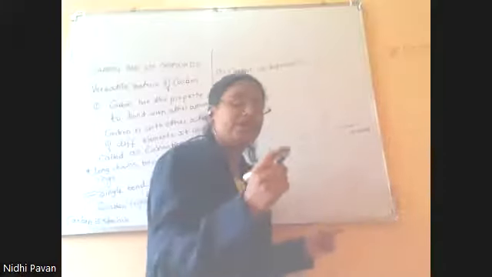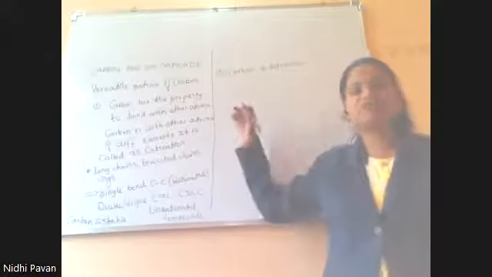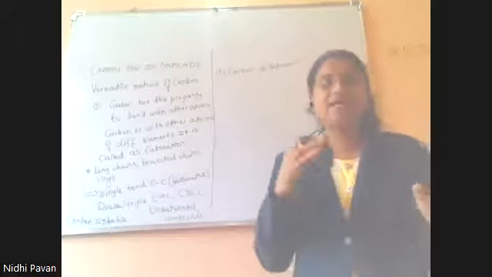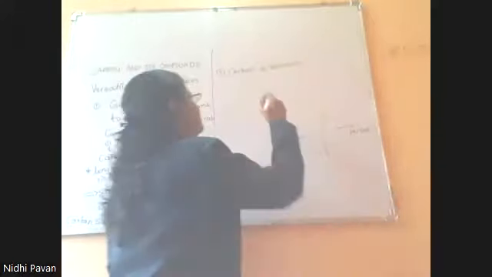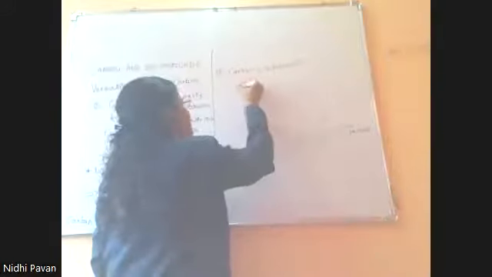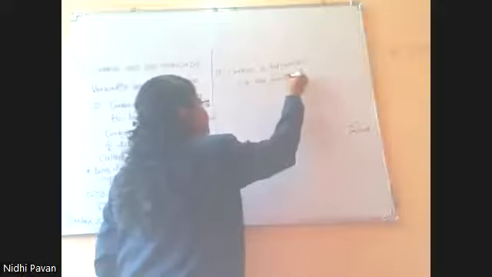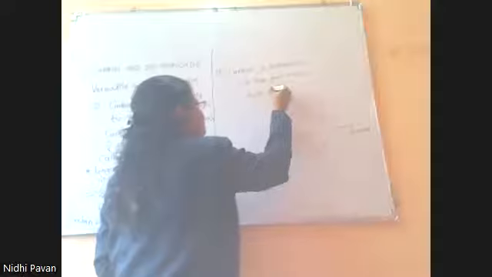That is the unique, special property of carbon, which is called tetravalency. That is why many compounds of carbon can be formed. It has 4 hands, and it can form 4 bonds.